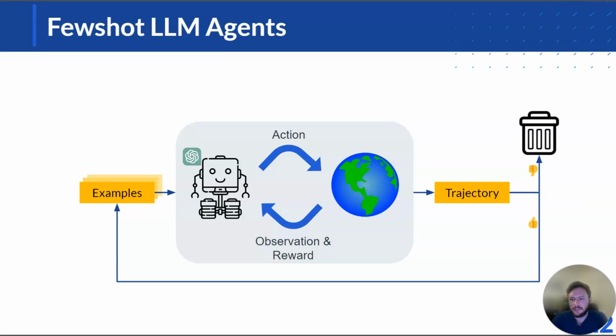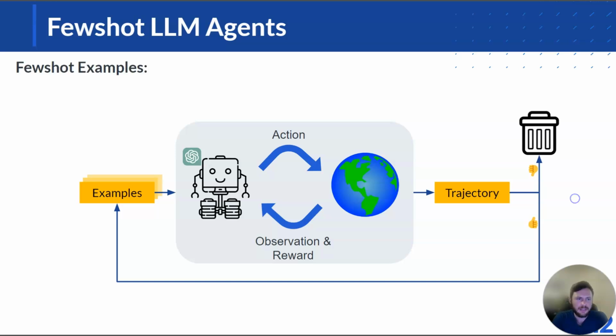What is typically done in natural language processing when working with language models is something like in-context learning. If I want to improve my language model's ability to perform a task, I'm going to give it some additional instructions or examples in context to be able to increase its performance. There's a pretty naive and easy setup that we could do. We could execute trajectories in our environment, find good trajectories, and put those examples of good trajectories in our context for our language model. This is maybe similar to what we're doing in policy optimization, where we're trying to increase the likelihood of actions that were done during a good trajectory.